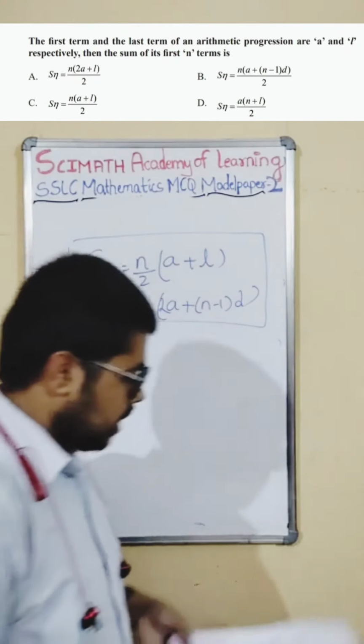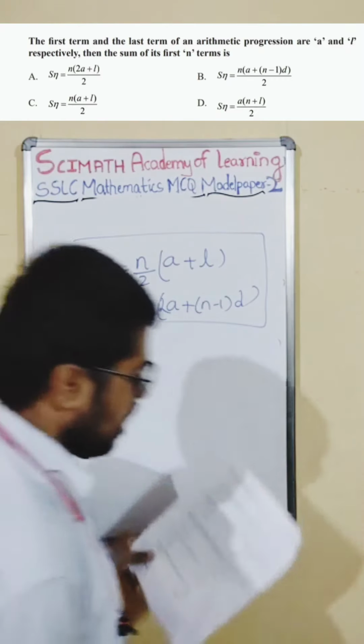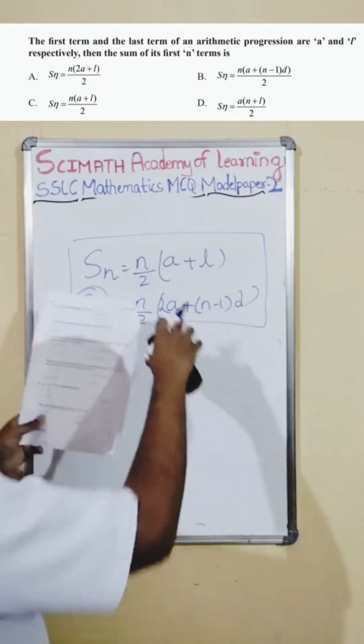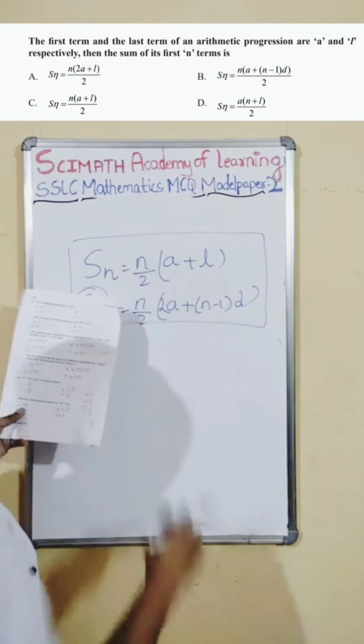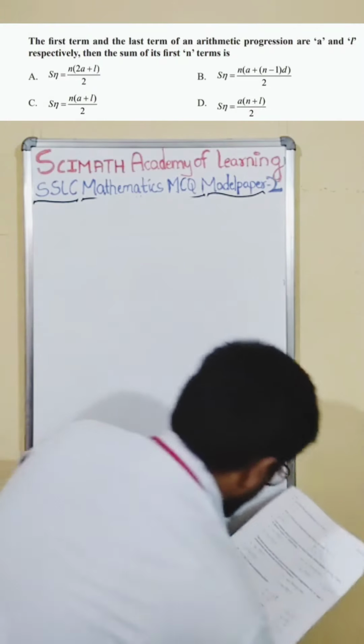So these two formulas. Here option C is the right answer, the right option that you have to select. Be very careful when you select. See, n by 2 into A L. Let us go to the next one quickly, the 10th one.